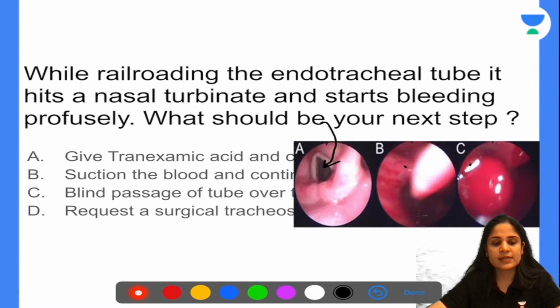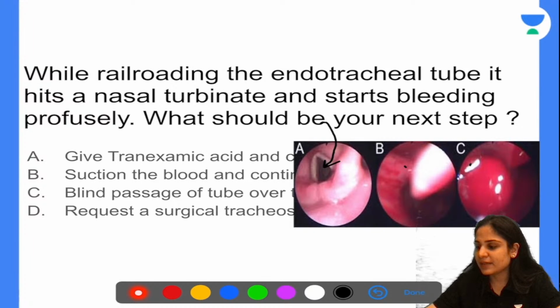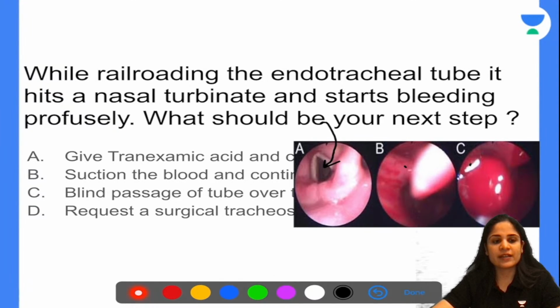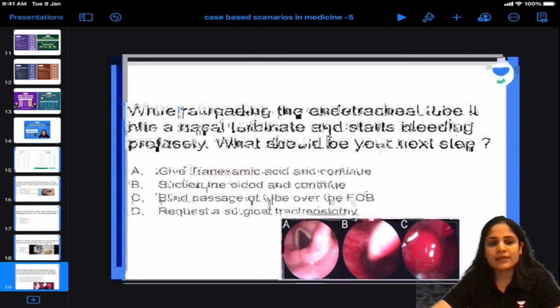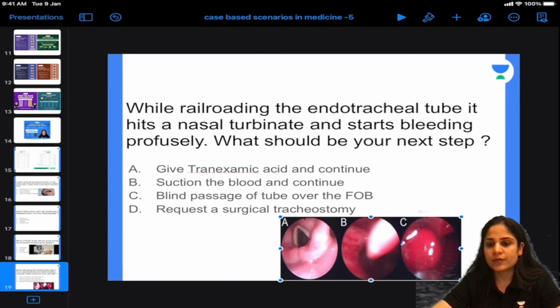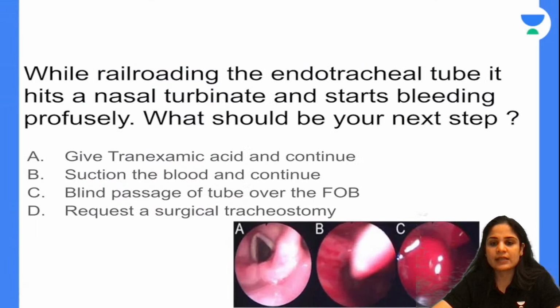Okay, now I can see a lot of confusion. B, D, B, D. Okay, just a second. Let me move the image a little bit because I guess you are not able to see the entire question. Okay, all right. So now you all are able to see the options. Fine. So let's evaluate each and every option that we have over here. We are definitely not able to see the airway, the tube, the fiber optic bronchoscope. None of that can be seen well.